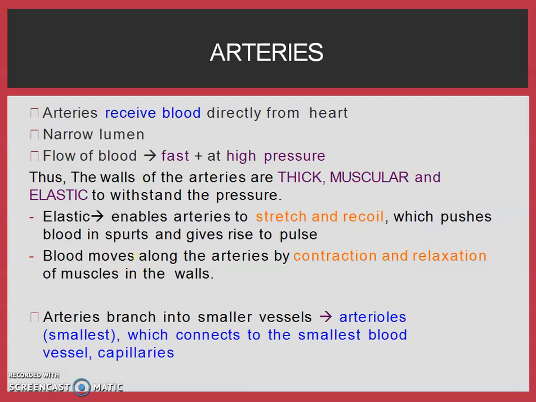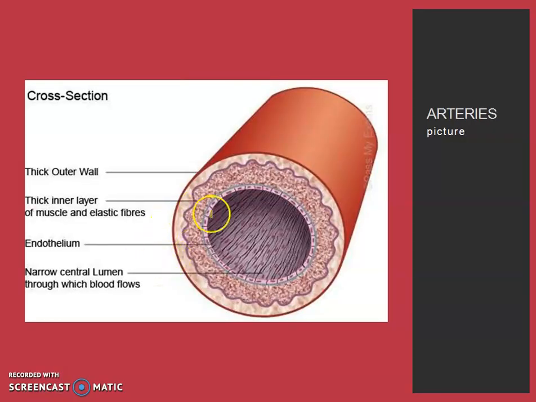First of all, we will talk about the arteries. Arteries receive blood directly from the heart. They are also tubes. That means they take the blood away from the heart into the various parts of the body. The flow of blood in them is very high. Their walls are thick and muscular, and I will show you the picture of an artery here. You can see the walls of this artery are very thick. It contains thick muscular elastic walls, and because of these walls, the lumen contracts and expands.